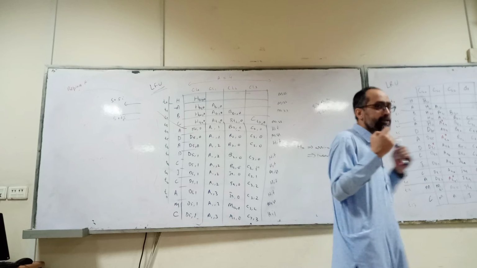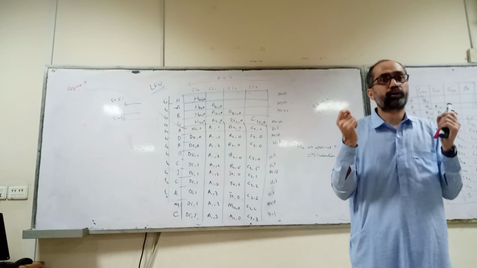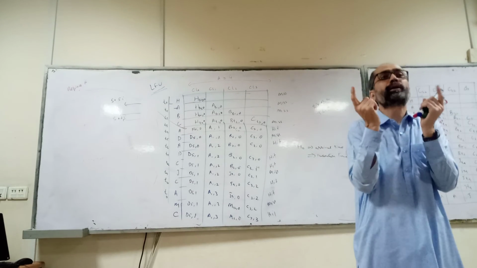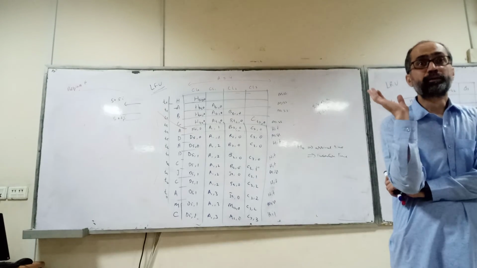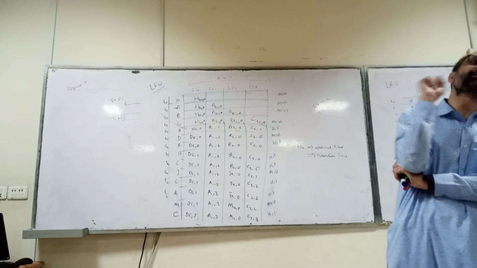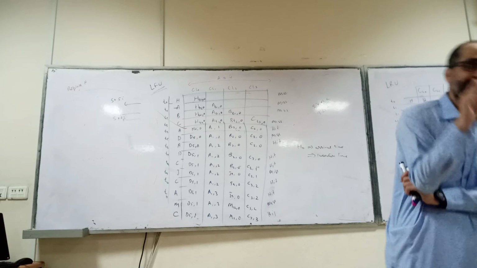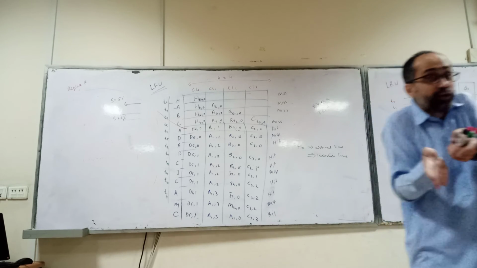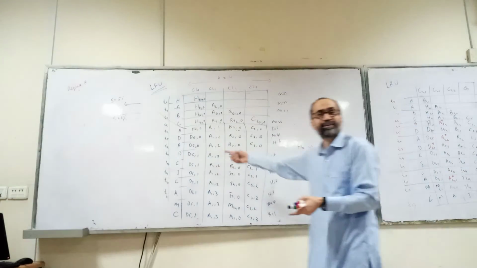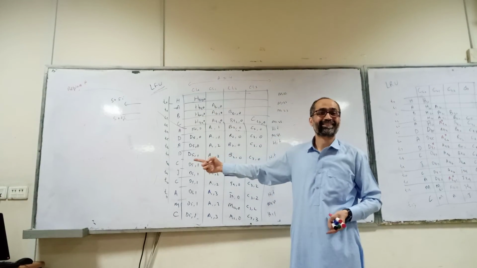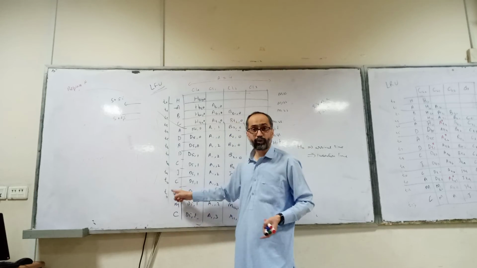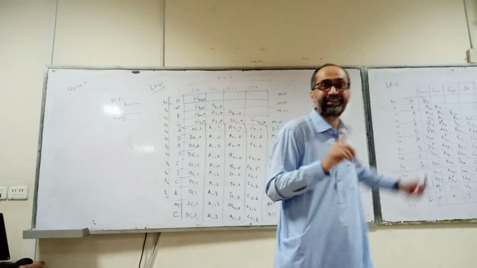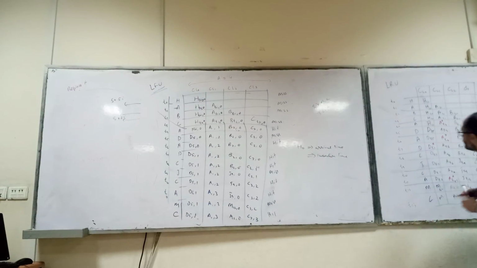Actually, what is a FIFO policy? In a FIFO policy, the oldest block is replaced, independent of its frequency and independent of its recency. And in the least recently used policy, the block that is least recently used, not used in the recent past, is replaced. Like if A was used recently, A was not replaced. Here in this example, if you look, which block was replaced?